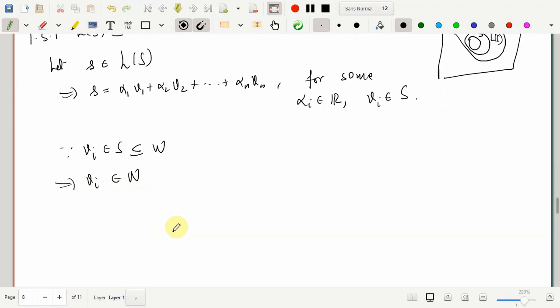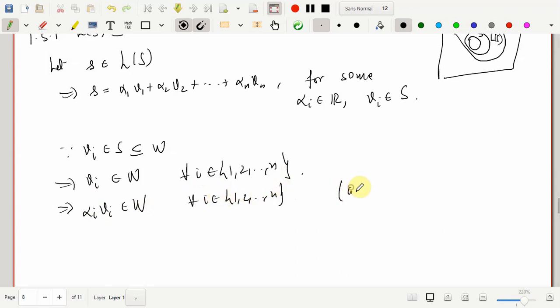Now we make use of the fact that W is a subspace. So if each of these Vi belongs to W, their scalar multiples also belong to W because W is a subspace. This is true for each i running from 1 to n. So therefore alpha i Vi also belongs to W. Alpha is just a scalar. Again, the reason is W is a subspace of V.